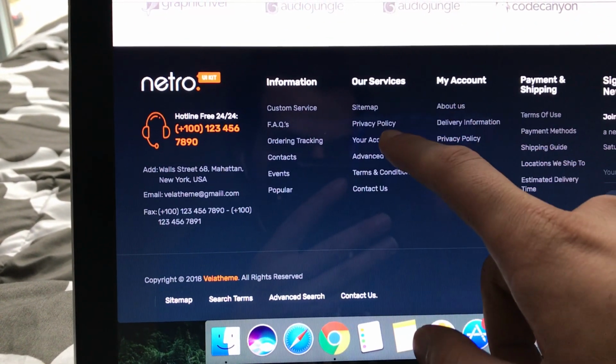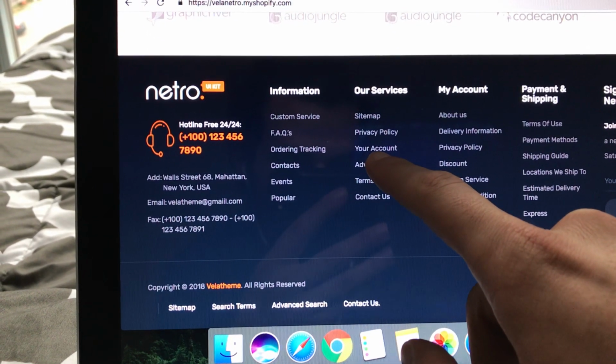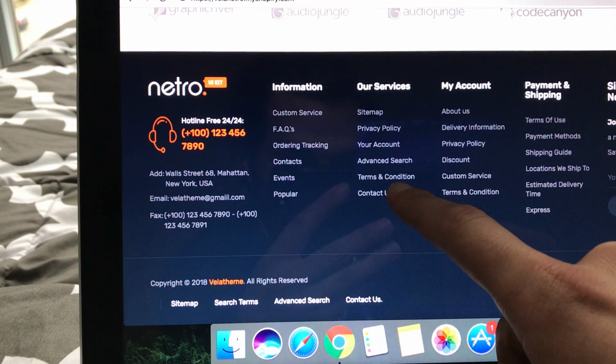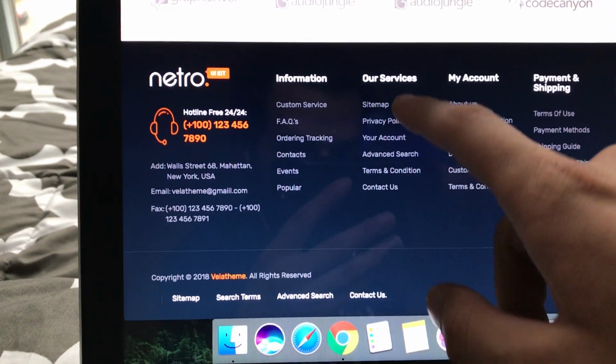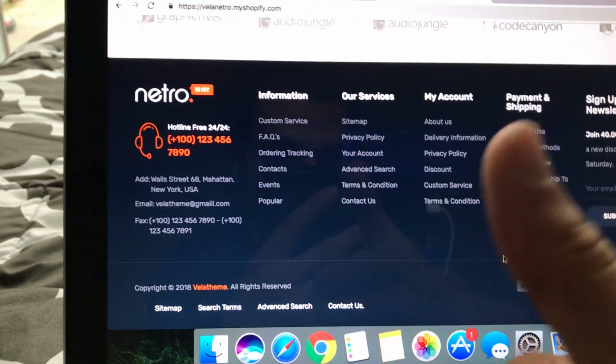Our services, I have this one. Your account, that'd be cool if you can have that over here. Terms and conditions, that can be here. If there should be any other pages that should go into our services and you guys can create that, that would be perfect.